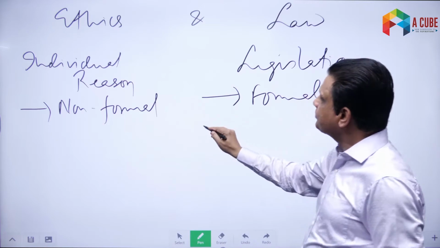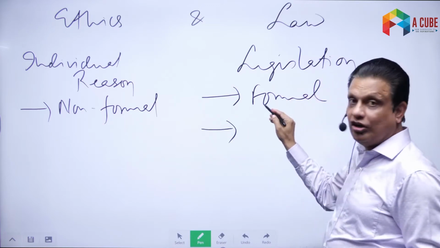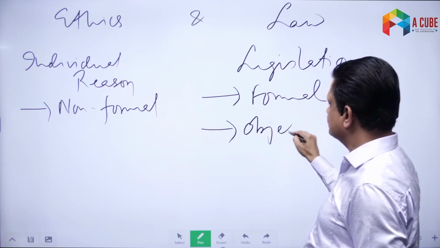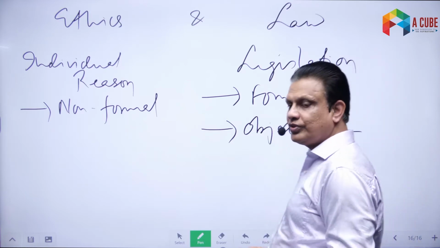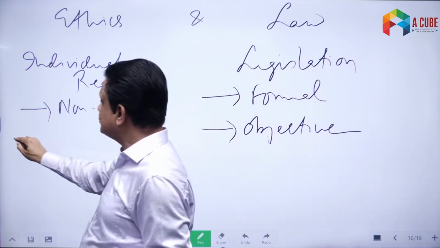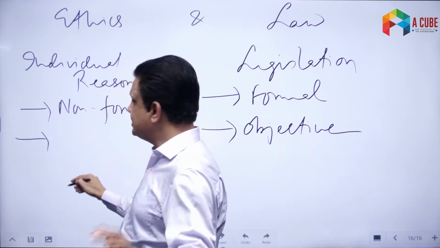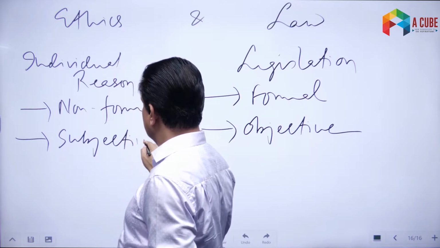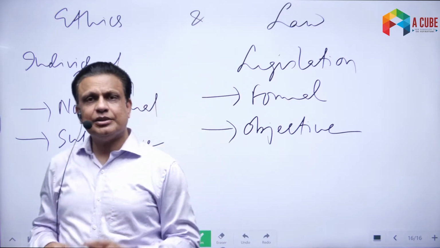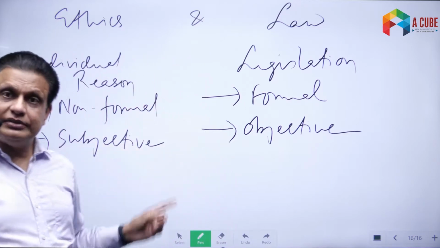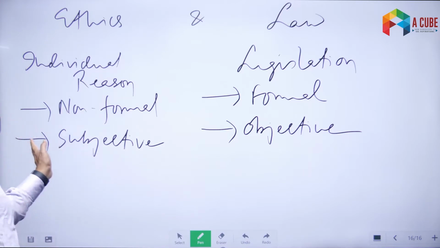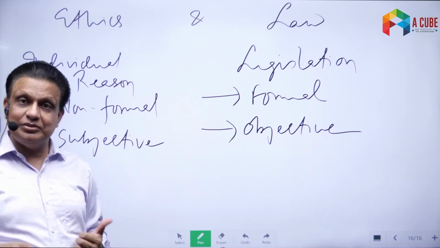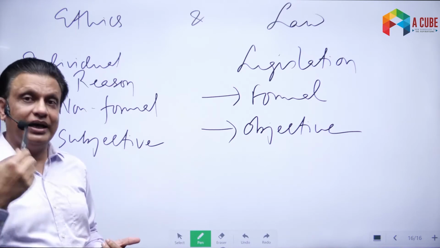One thing is that. The second important thing is that law, since it is based on the legislation, is an objective system. Ethics, on the other hand, as you can appreciate from the previous discussion, is a subjective system of norms. What is the meaning of that? In ethics, as we have seen, each individual has his own right and wrong. So what is my right may be your wrong. What is your right may be my wrong.